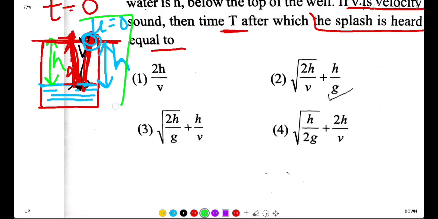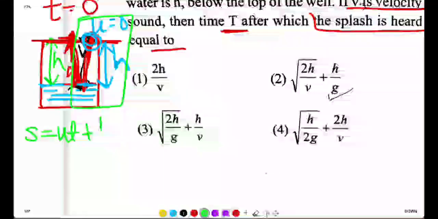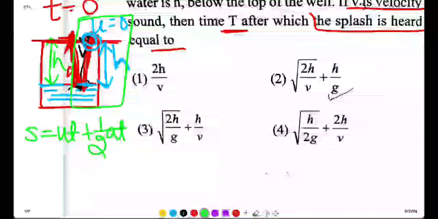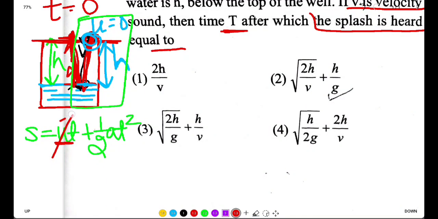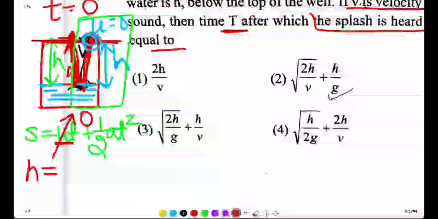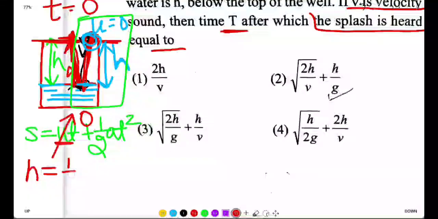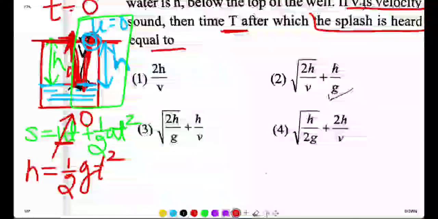So for this part of motion, we have s equal to ut plus half at square, where since initial velocity is 0, that term will be 0. So s, that is h, is equal to half times a, here g, the acceleration due to gravity, times t square, where t is the time taken by the stone to hit the surface of water.